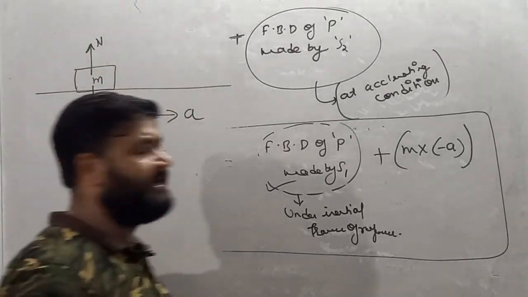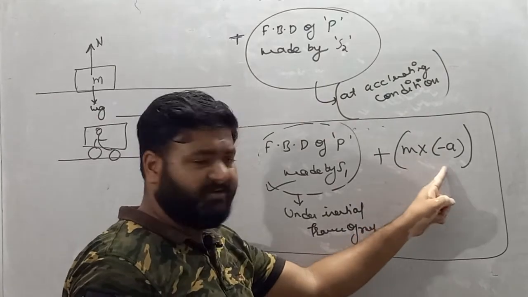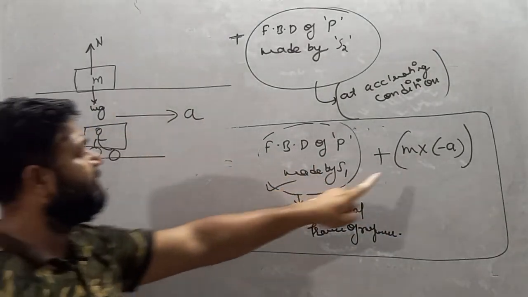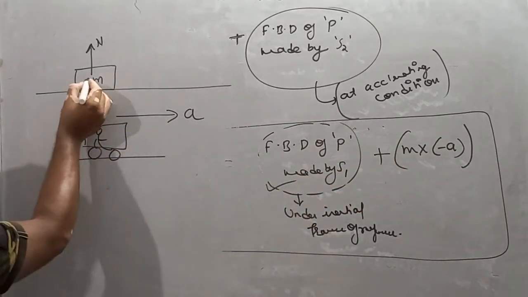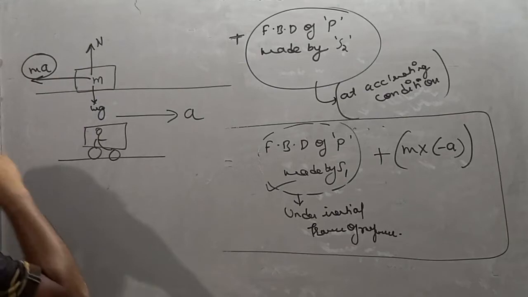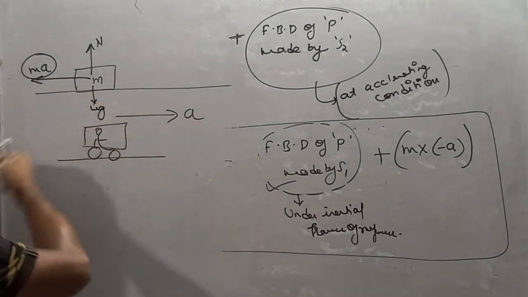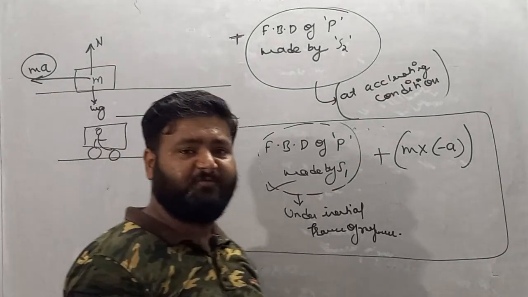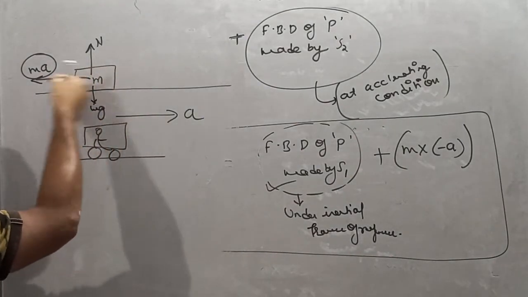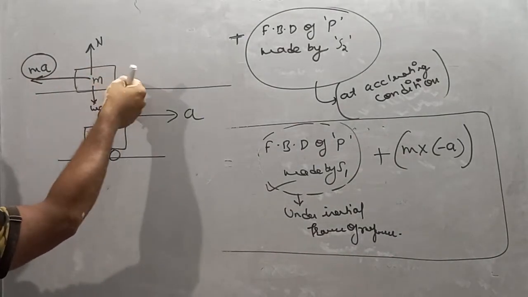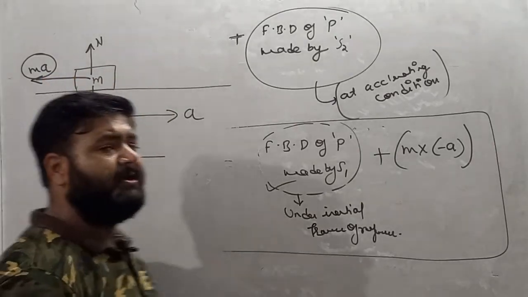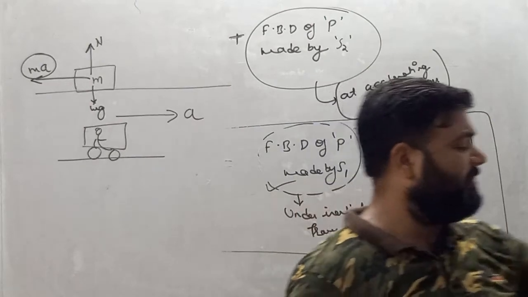Then he has to add one more force, in the direction opposite to the acceleration of the observer, that is ma. So one more force acts in this direction, which is opposite to the direction of acceleration of the observer. See, my dear student, this force is applied on this body because the observer is in a non-inertial frame of reference.